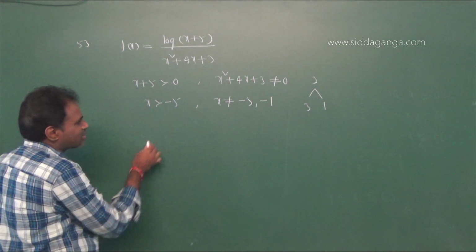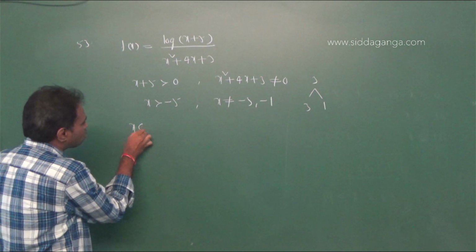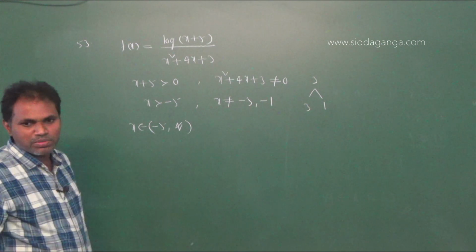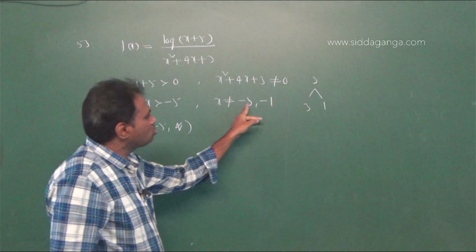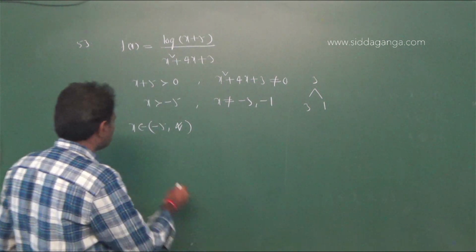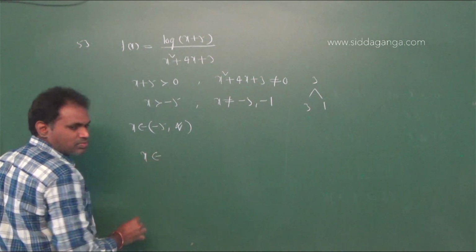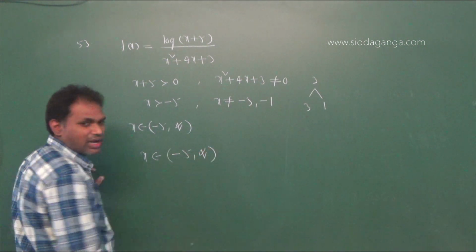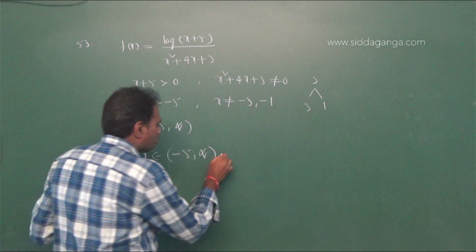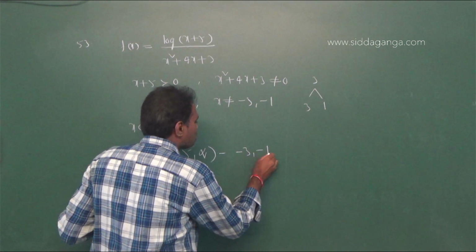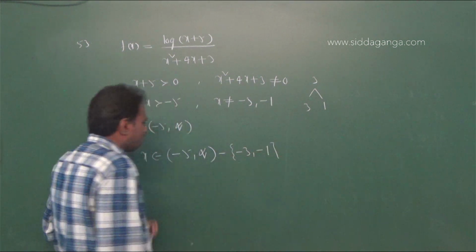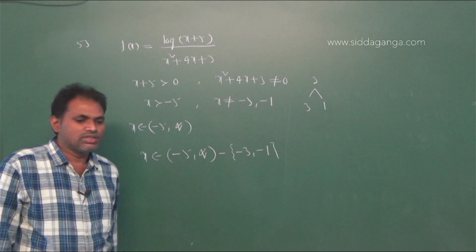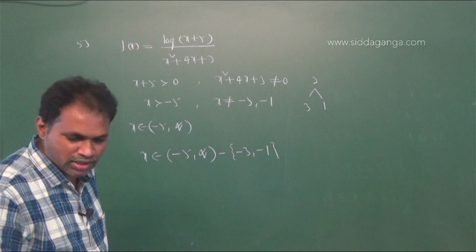Therefore, x is greater than minus 5 means x belongs to minus 5 comma infinity, but x should not take minus 3 and minus 1. Therefore, finally x belongs to the open interval minus 5 comma infinity, minus the set of minus 3 comma minus 1. This is the domain of the function. Therefore, option 4 is right. Next question.